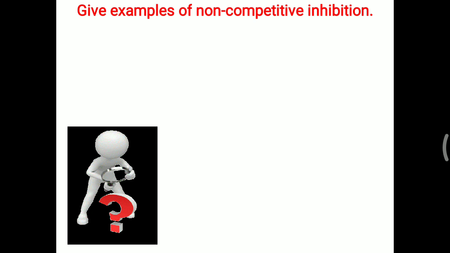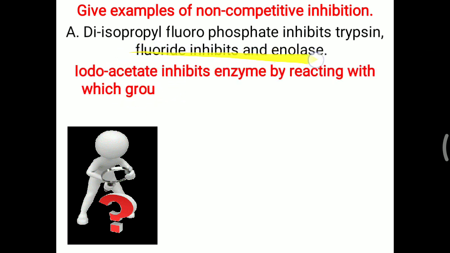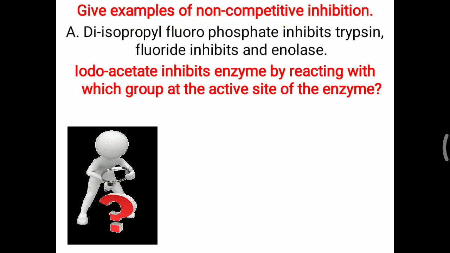Give an example of non-competitive inhibition. You have to remember diisopropyl fluorophosphate inhibits trypsin. Fluoride inhibits enolase. So diisopropyl fluorophosphate inhibiting trypsin is an example of non-competitive inhibition. This is not structurally similar to the substrate for trypsin. Same way, fluoride is inhibiting enolase, which is also not competitive inhibition, it is non-competitive. That is the most important Viva question or example of non-competitive inhibition.